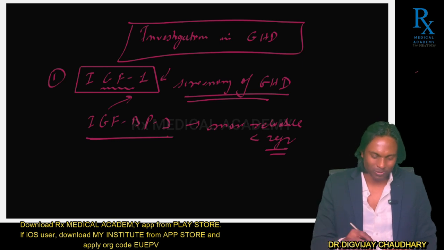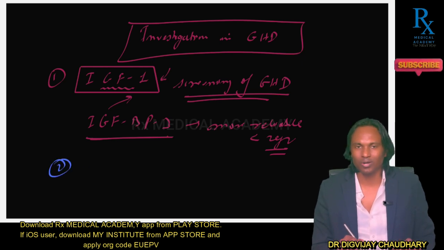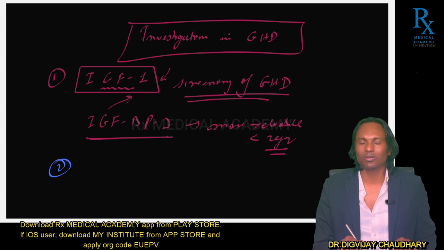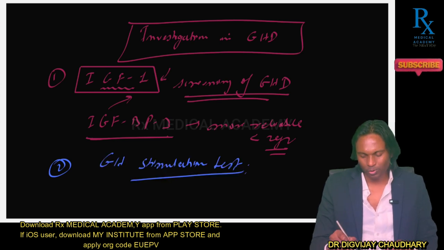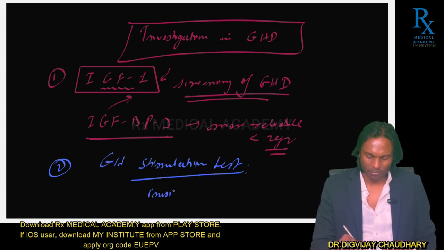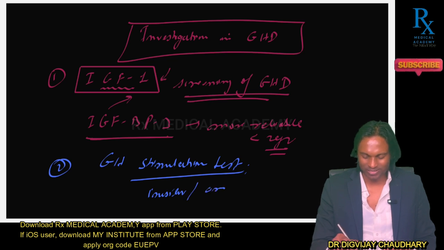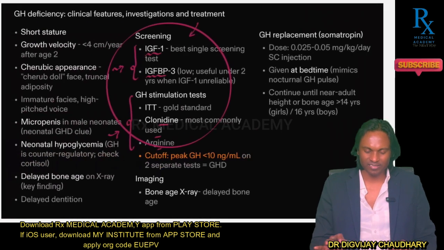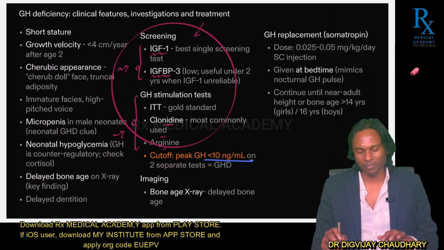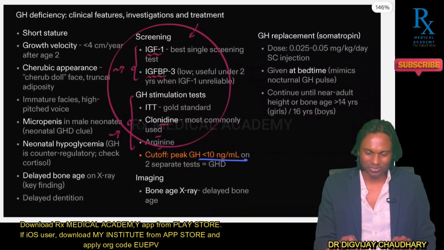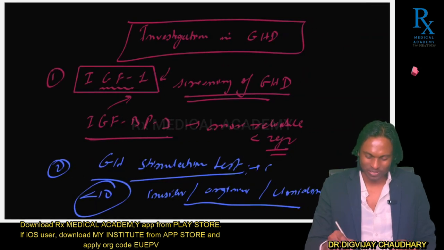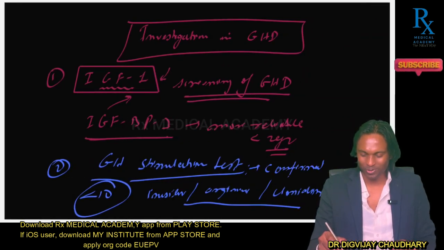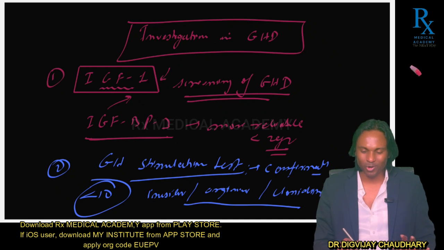Now, in order to confirm your diagnosis, you have to go for growth hormone provocation or growth hormone stimulation test. This test can be done with the help of insulin, arginine, or clonidine. After stimulation with these substances, growth hormone levels increase, and if growth hormone levels still stay below 10, that is 10 nanogram per ml, it confirms the diagnosis of growth hormone deficiency. So this investigation is for confirmation. I hope you guys got my point.